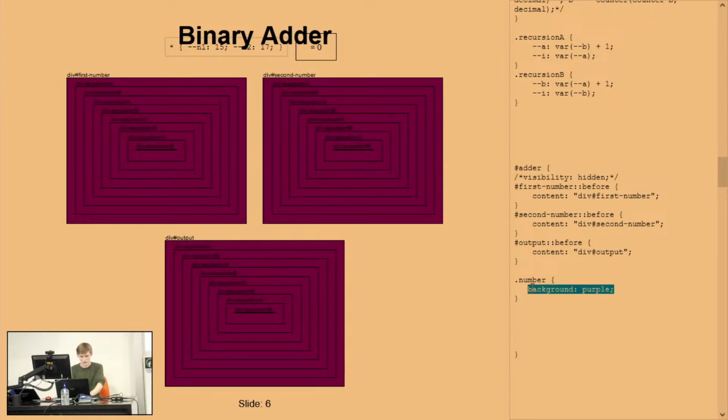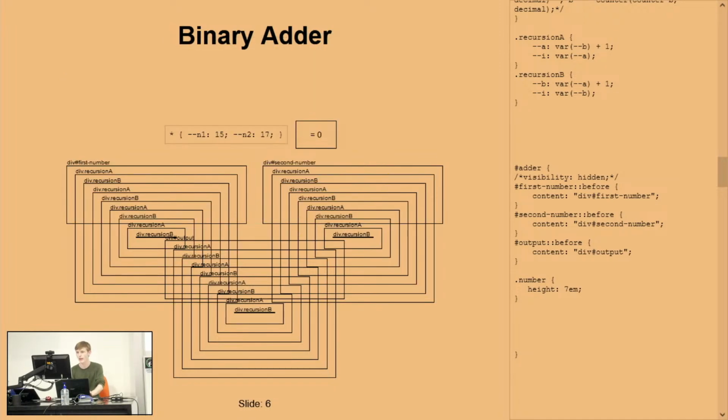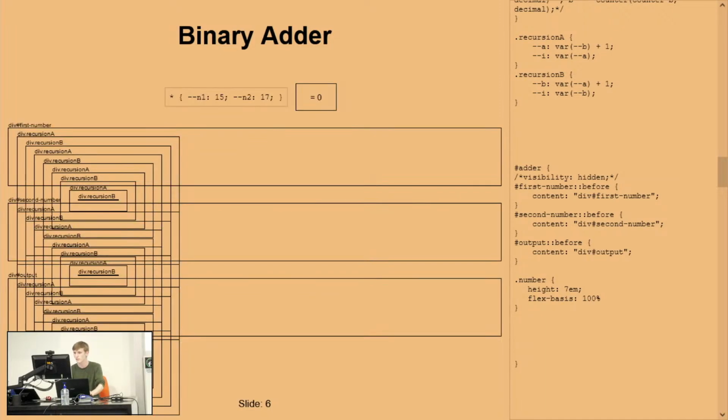Okay. So, the first thing we might want to do is make sure that they all have a nice height, but that doesn't look so nice right now. So, these are the outside boxes. So you can notice that these are the only ones that have the height. I'm also going to make them a flex basis 100, which just means that they're going to spend 100% of the screen.